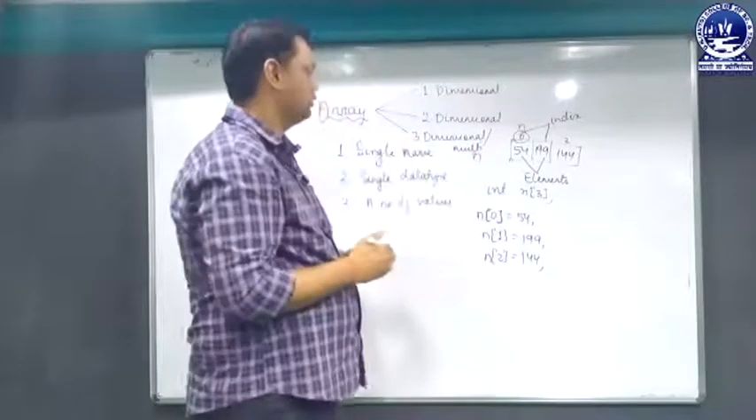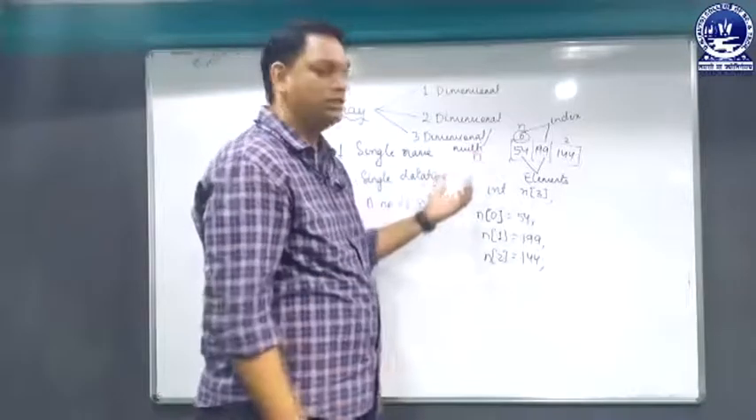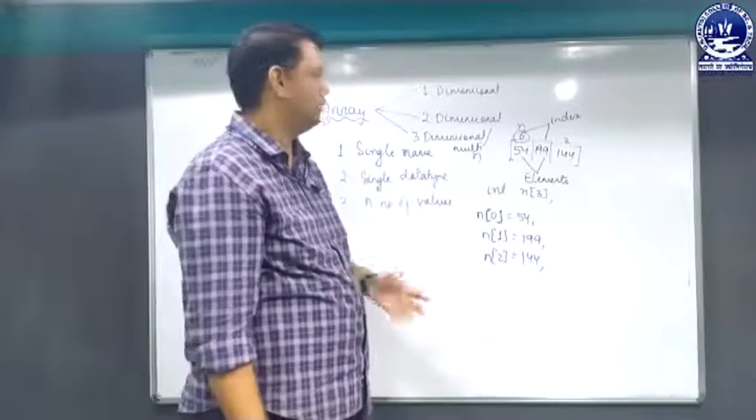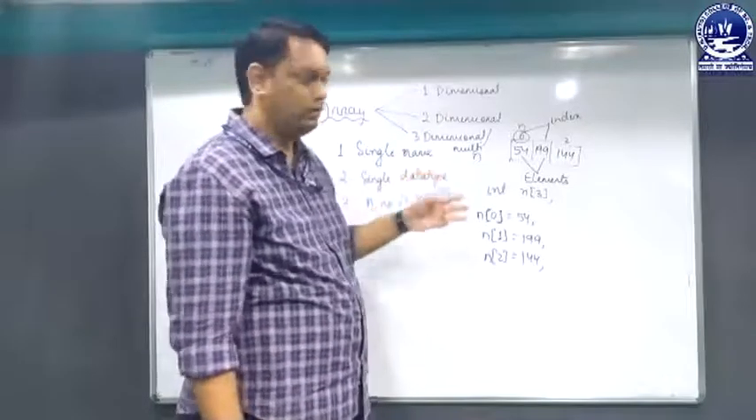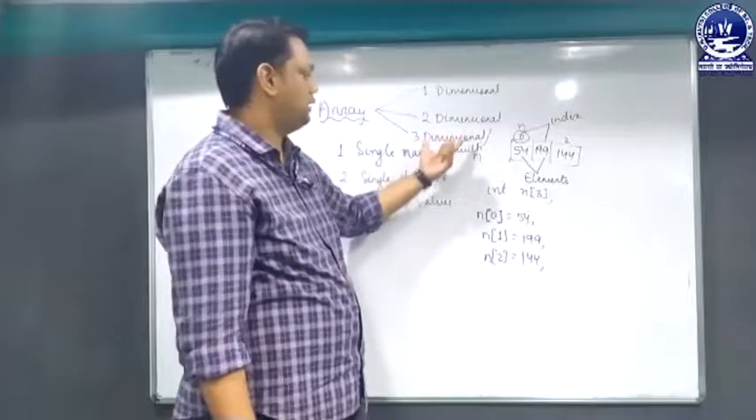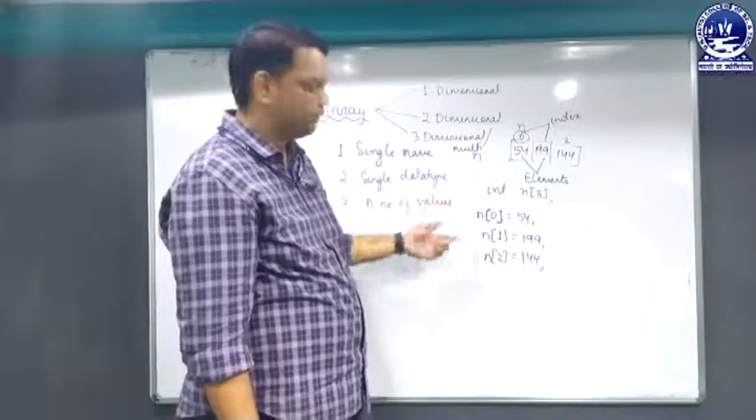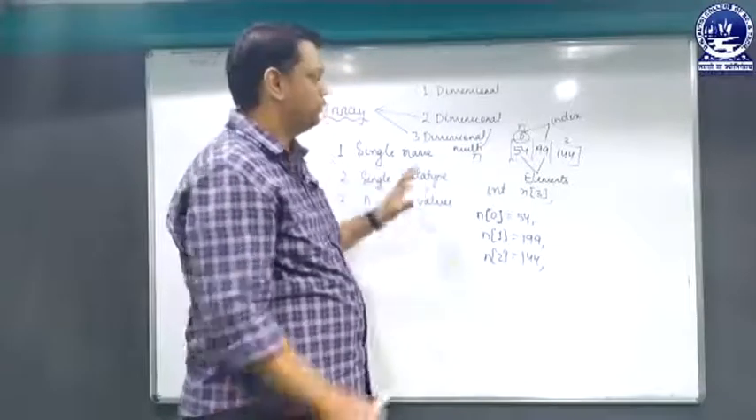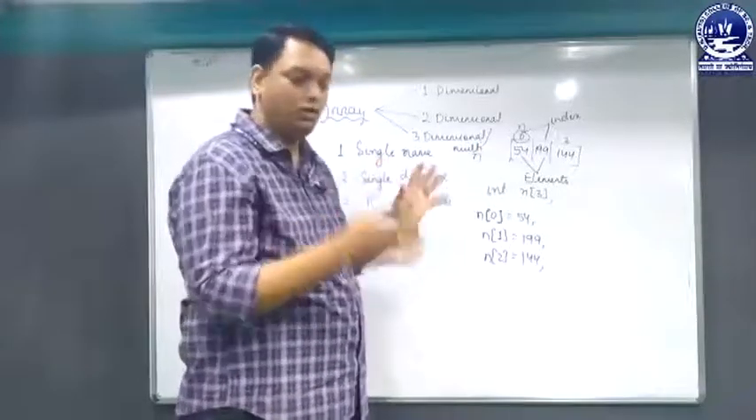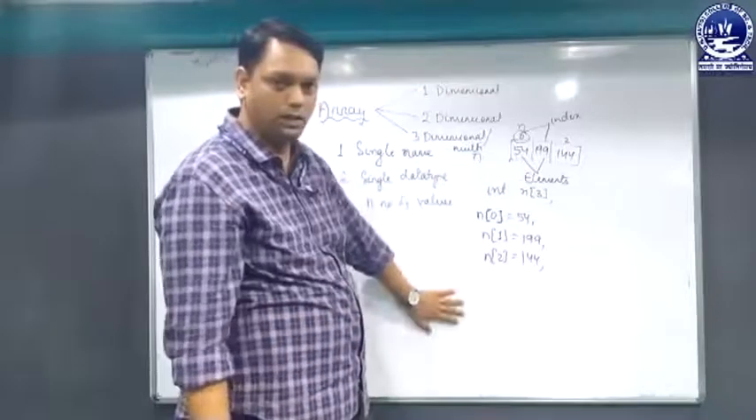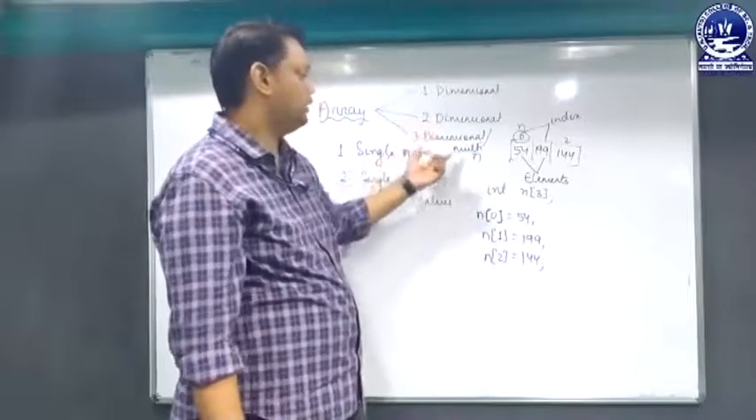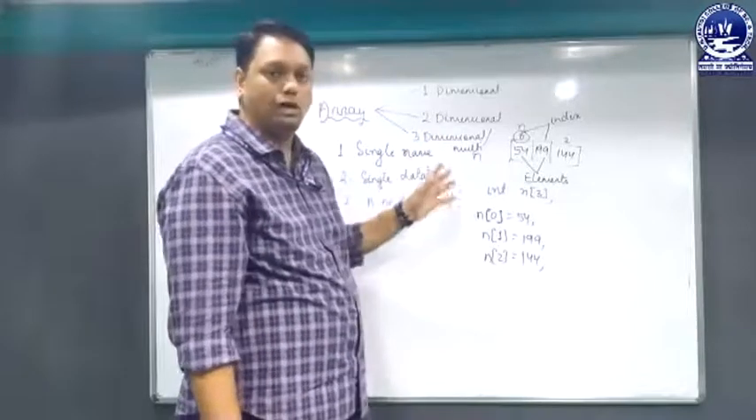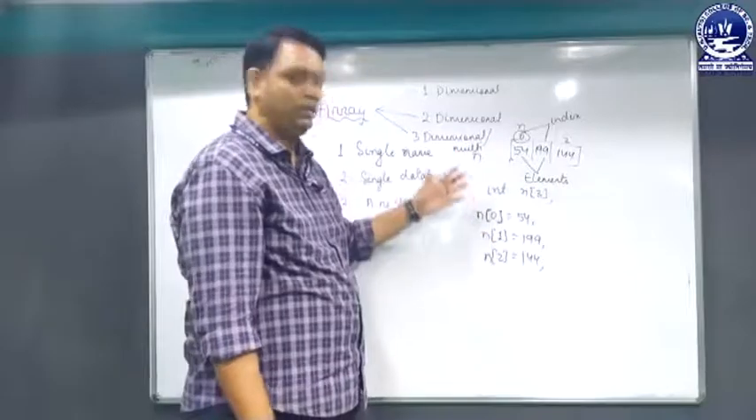In some books it may be written as multi-dimensional array, or in some books as three-dimensional array. So we have three categories of array: one-dimensional array, two-dimensional array and multi-dimensional array. Till now what we have discussed is about one-dimensional array. First we will solve all the problems related to one-dimensional array, then we will move to two-dimensional array and three-dimensional array.